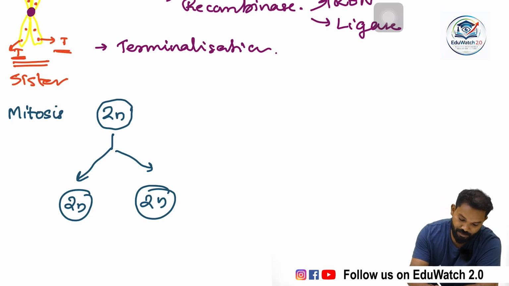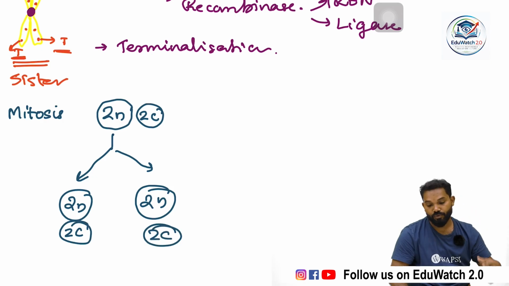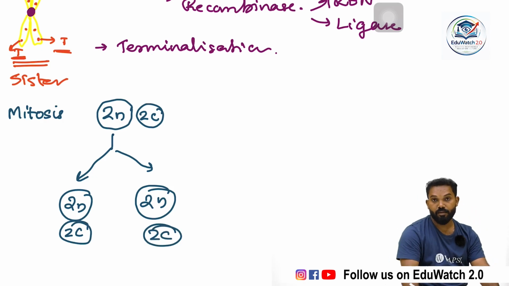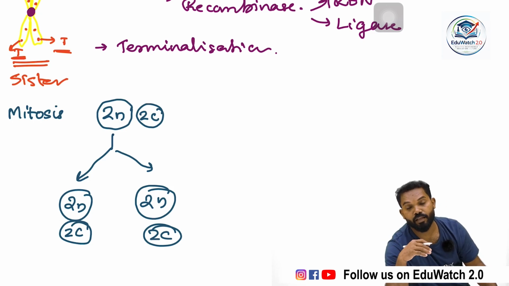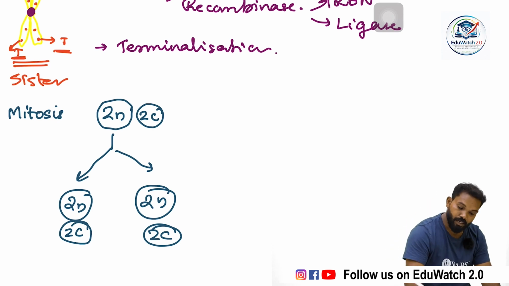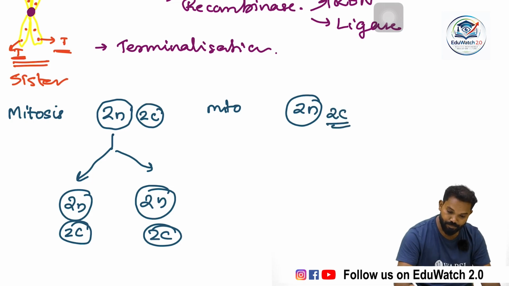That means 2n number of chromosomes bear 2c amount of DNA, and then 2n number of chromosomes also produce 2c amount. The c value represents the amount of DNA present in a nucleus or cell. In meiosis also, a diploid cell undergoes division. The two conditions are 2n and 2c.